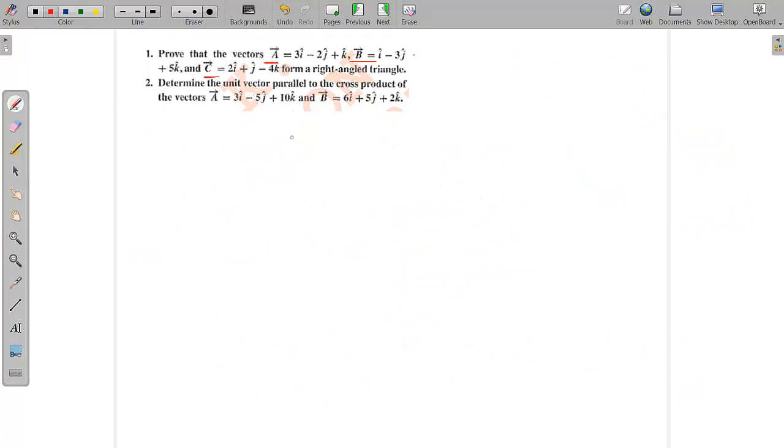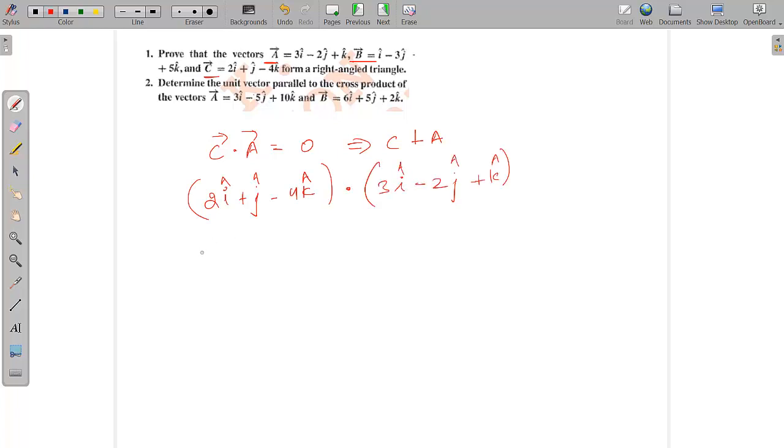I'll show you how we are going to do the dot product of two vectors. I said that if you do C vector dot A vector, you are going to get 0. That means C is perpendicular to A. So we'll see how it is. We'll write C vector dot product A vector. You just do the products between these two, then this into this, and then this into this. Similarly for this, and similarly for this.